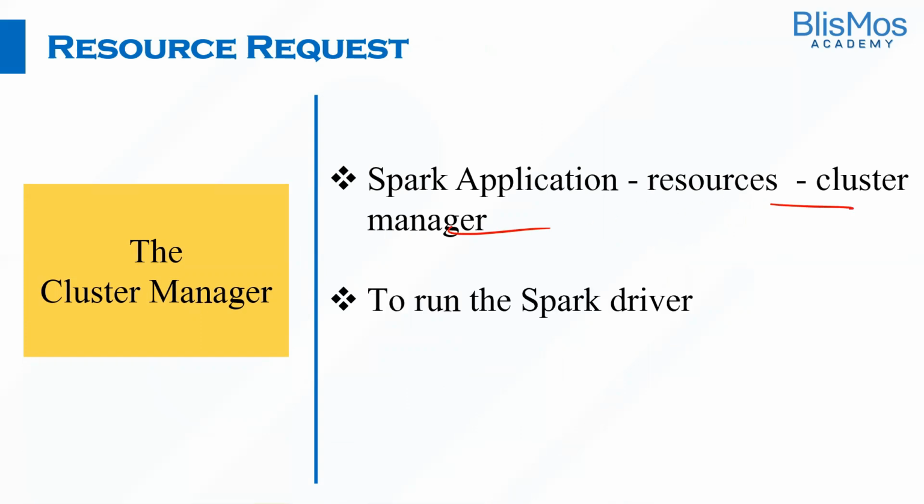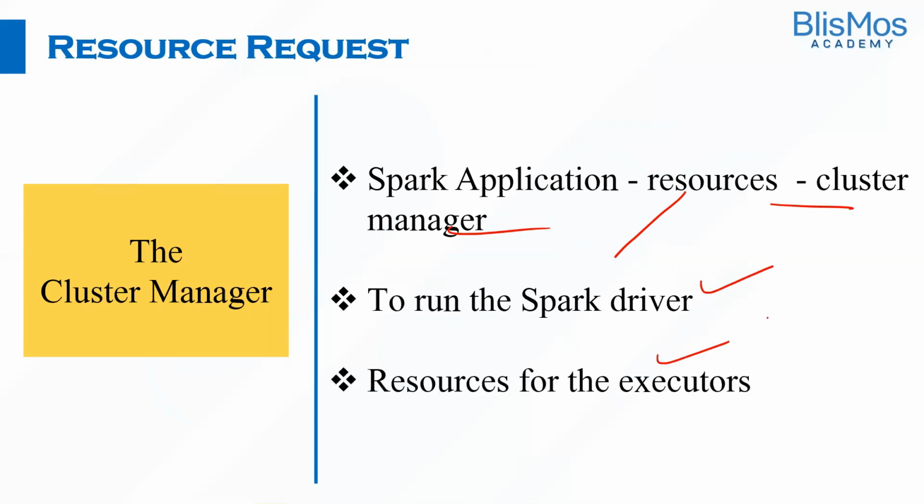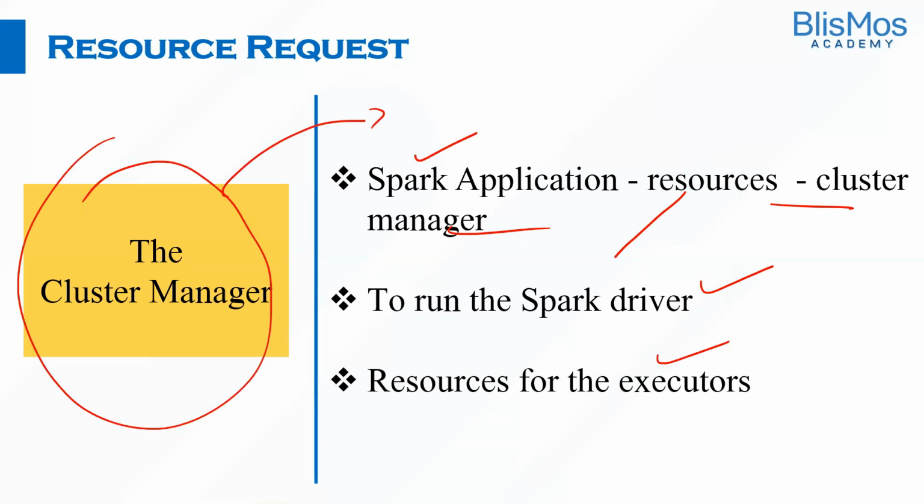Depending on how our application is configured, the resource request would consist of, oh, please go ahead and allocate me a resource for running the executors. So over the period of Spark application execution, the cluster manager is responsible for managing the underlying machine on which our Spark application is running.